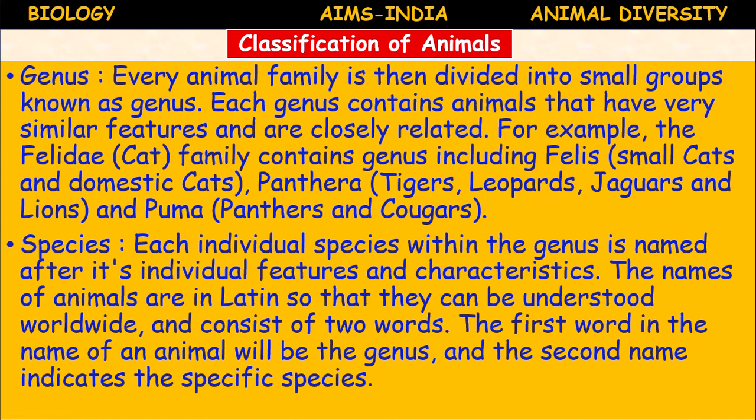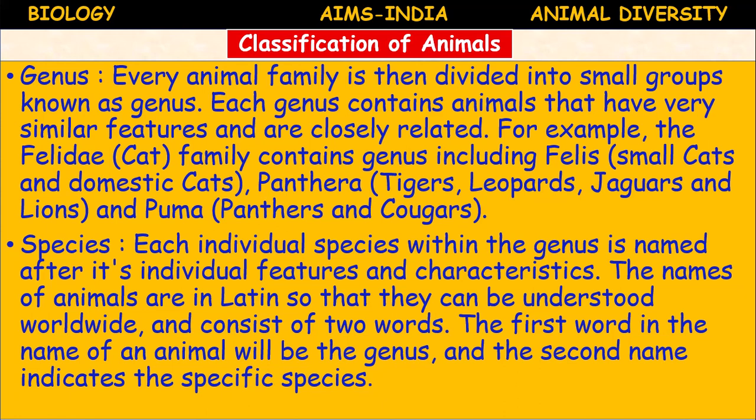The first word is the genus, and the second word indicates the specific name. It is the binomial nomenclature which was introduced by Carolus Linnaeus, which is very popular. Binomial nomenclature is also called scientific naming.